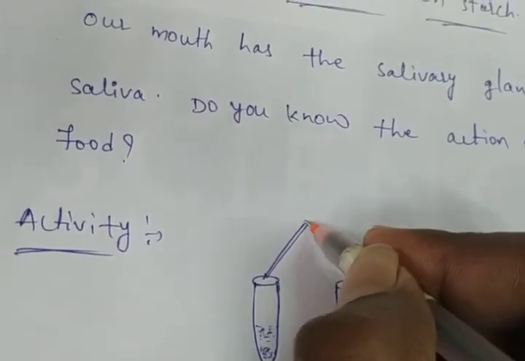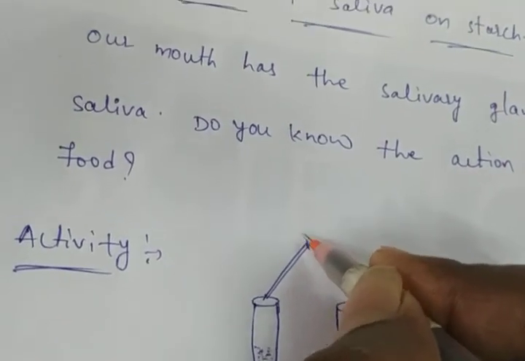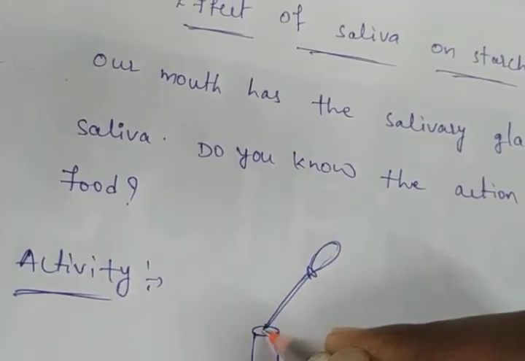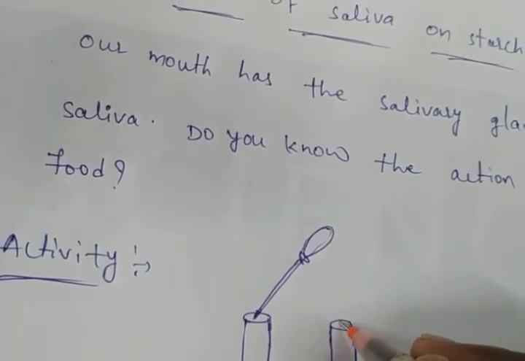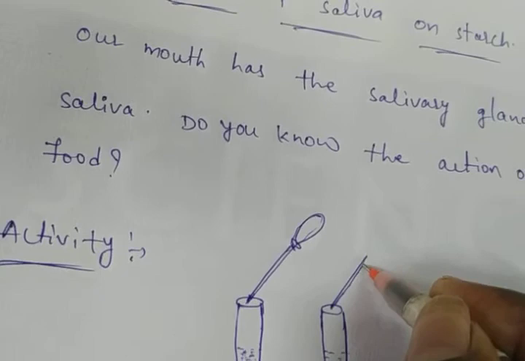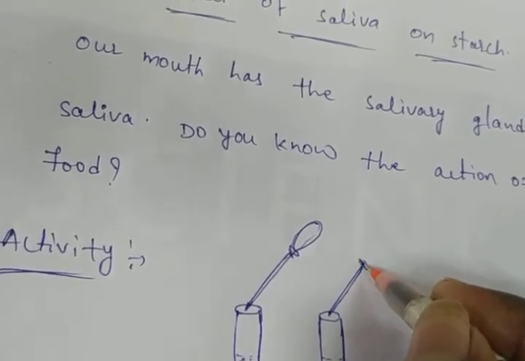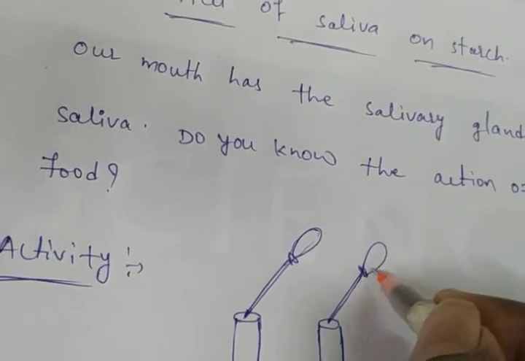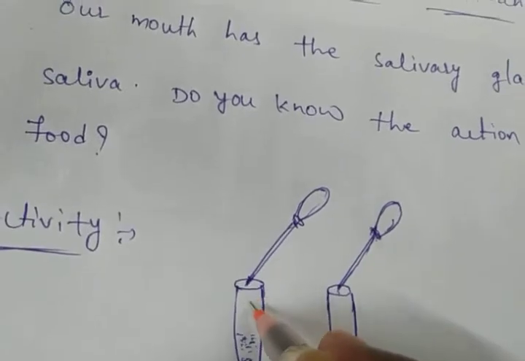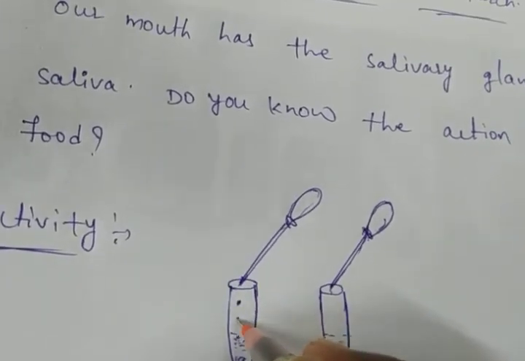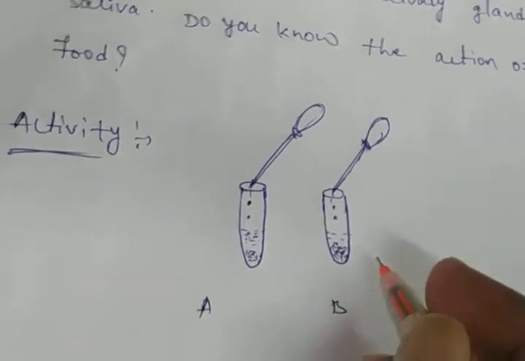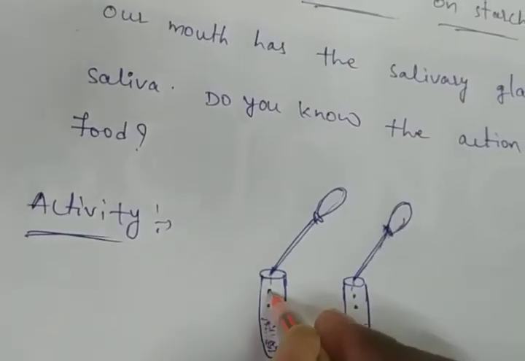This is a dropper, and this is an iodine solution.